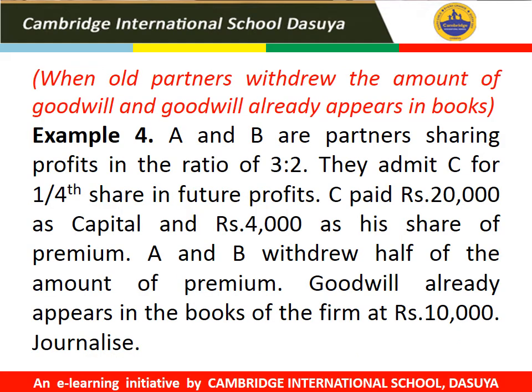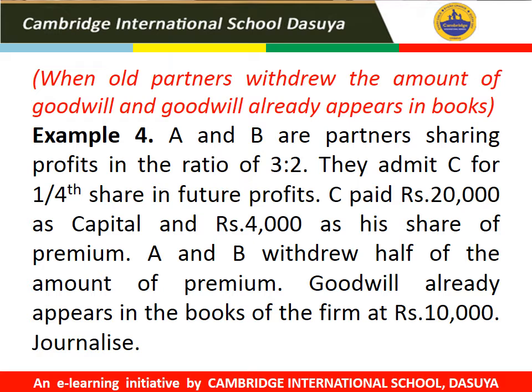Next case is when old partners withdraw the amount of goodwill and goodwill already appears in the books of the firm. For example, A and B are partners sharing profits in the ratio of 3:2. They admitted C for 1/4 share in future profits. C paid rupees 20,000 as capital and only rupees 4,000 as his share of goodwill or premium. A and B withdrew half of the amount of premium, but goodwill already appears in the books of the firm at rupees 10,000. Journalize. So students, the question is just the same as the previous question except one transaction.